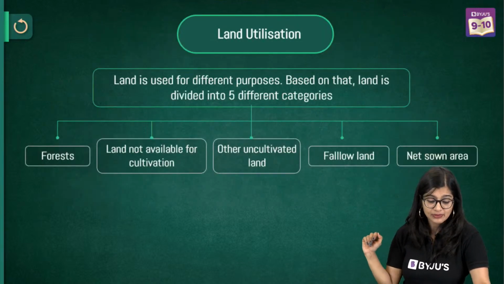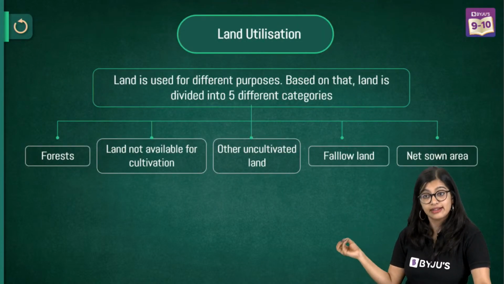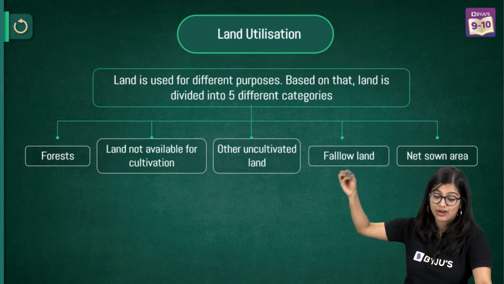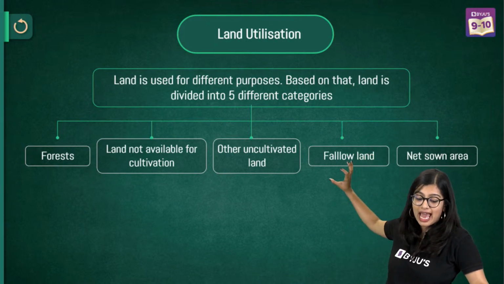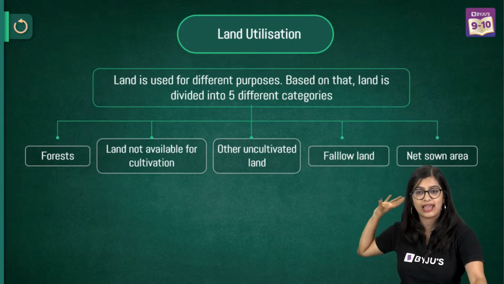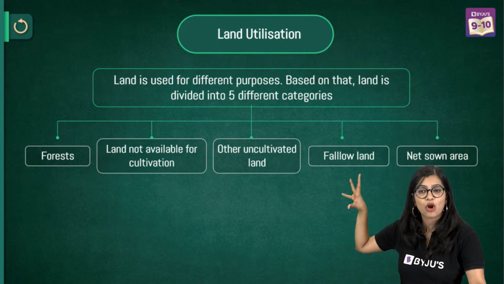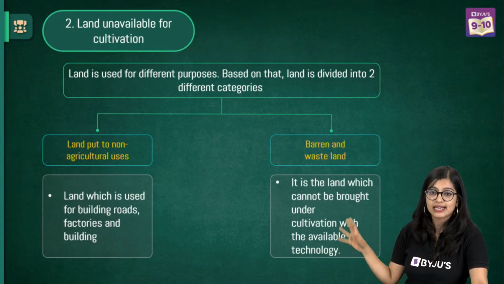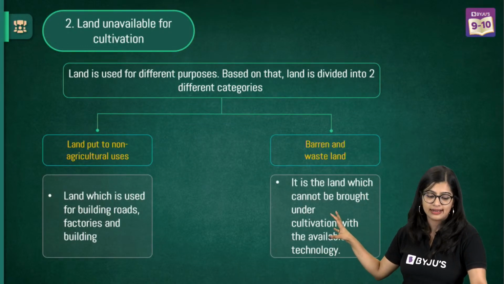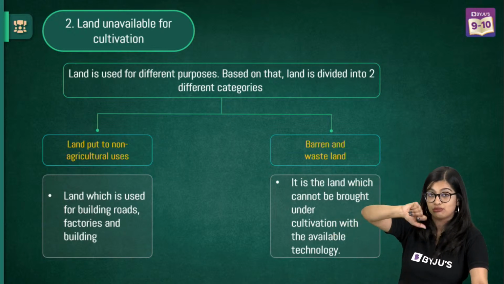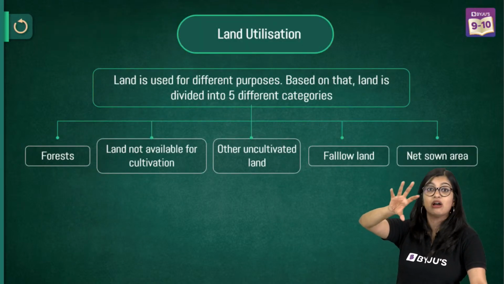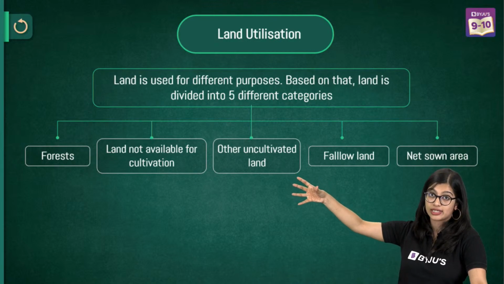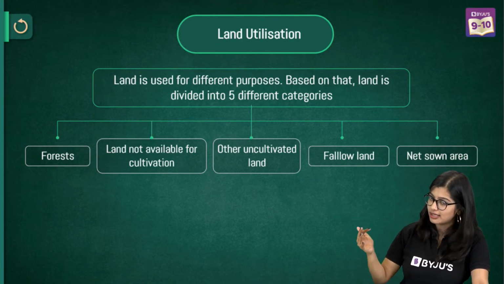But we know that land is utilized differently: we have forest, land not available for cultivation, other uncultivated land, fallow land and net sown area. These are the broad ways in which land is utilized, and I'm not going into the technicalities of it. In forest, ideally there should be 33% forest cover, but in India it's slightly under that.